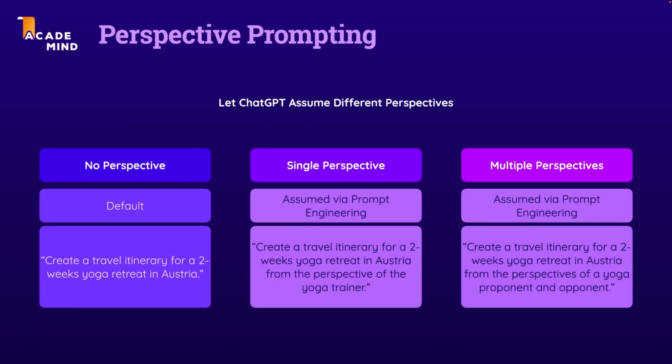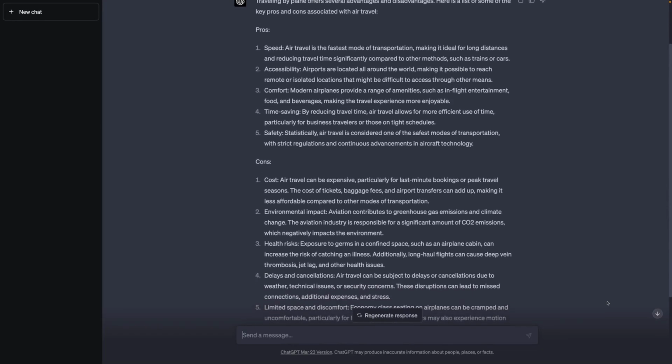And the whole idea behind this perspective prompting thing, therefore in the end, simply is to ensure that you are aware of the fact that you can let ChatGPT take on different perspectives, either by assigning a single role or by not specifying any special role at all if you don't want any specific perspective, or, as I just showed you, by setting multiple perspectives, which definitely does not make sense for all prompts and all problems you might want to solve with ChatGPT, but which can be amazing for certain selected problems. Like this discussion here on traveling by plane.